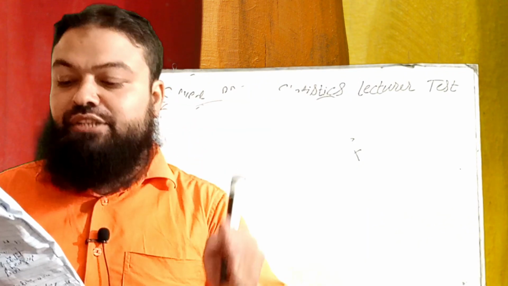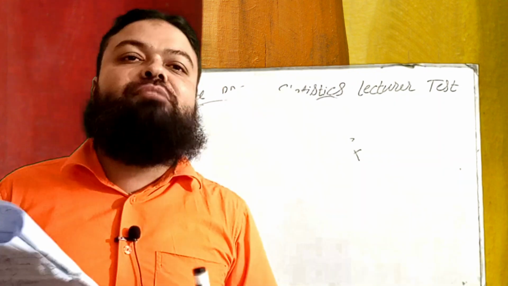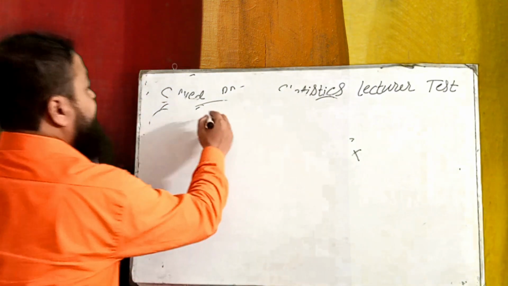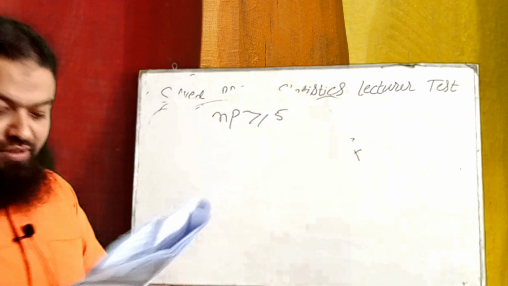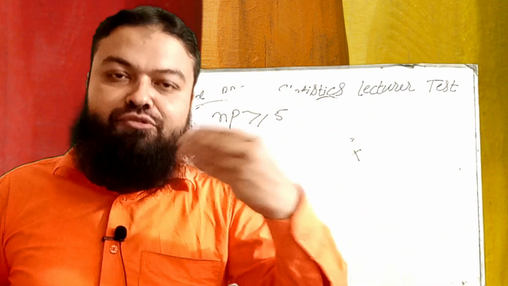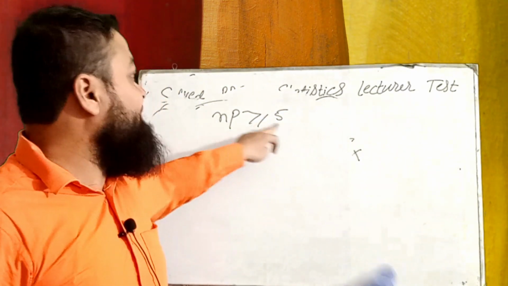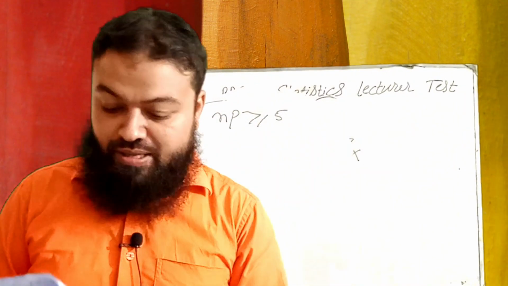Number next 33, normal approximation to the binomial distribution. We have the data of the binomial distribution, but we apply the normal approximation when np is greater than or equal to 5. n, the number of trials, and the probability of success are given. If we multiply them and the answer is 5 or more, we apply normal approximation.